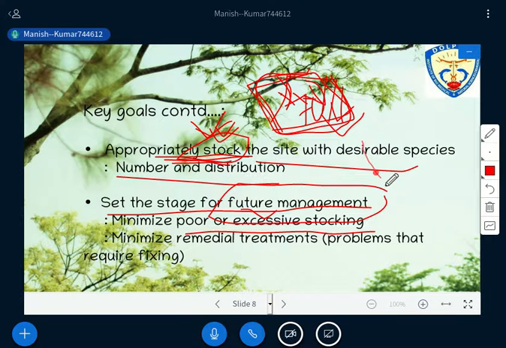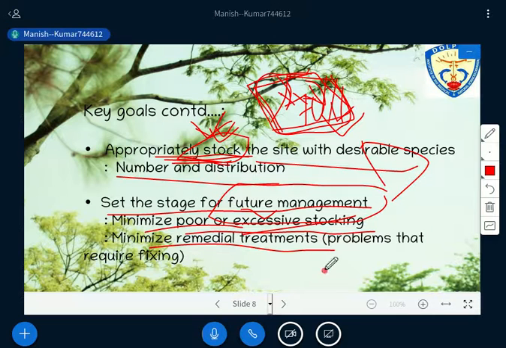Is it okay? And if the number of trees is very less as compared to the area, so better you regenerate more trees in that particular area, right? So you can minimize poor or excessive stocking. And how to do that? You can minimize remedial treatments.